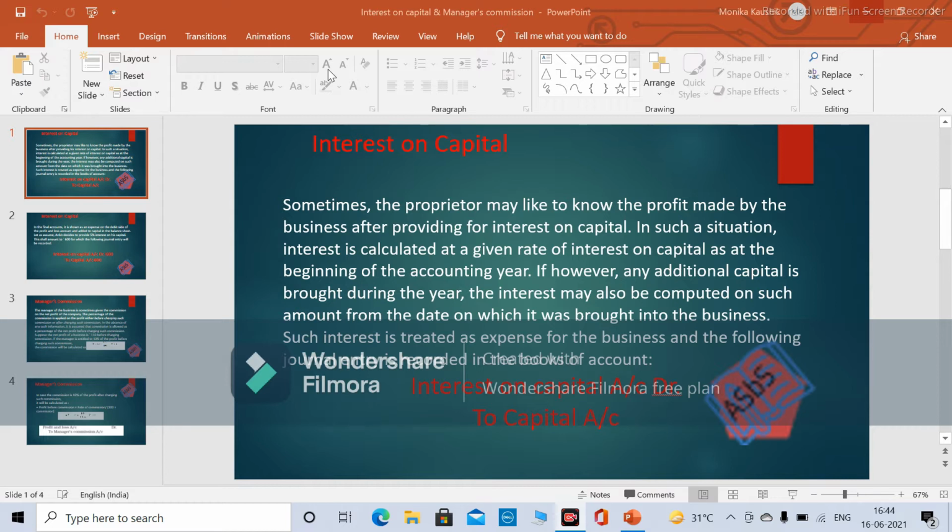Now understand, sometimes the proprietor may like to know the profit made by the business after providing for interest on capital. In such a situation, interest is calculated at a given rate of interest on capital as at the beginning of the accounting year. If, however, additional capital is brought during the year, the interest may also be computed on such amount from the date on which it is brought into the business. Such interest is treated as an expense for the business, and the following journal entries are recorded in the books of accounts. So it's very simple.